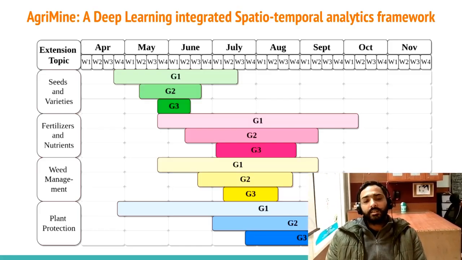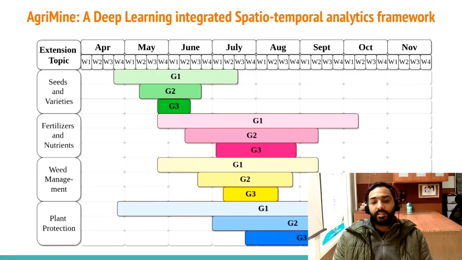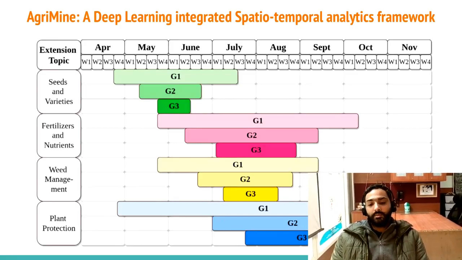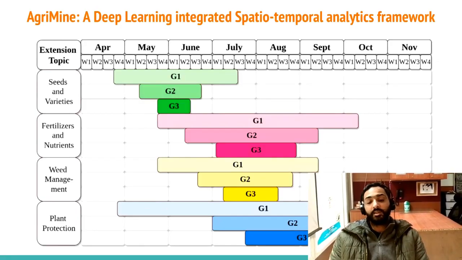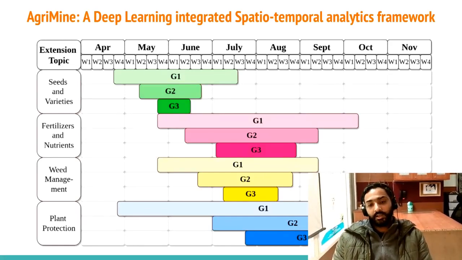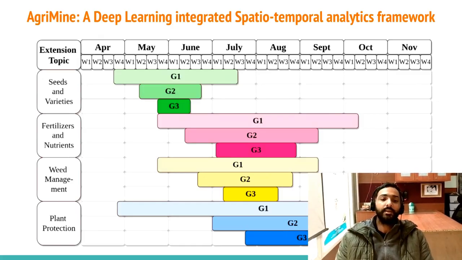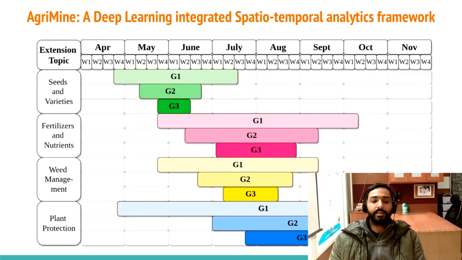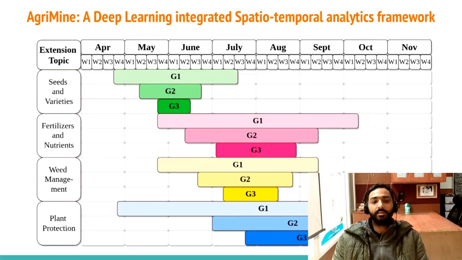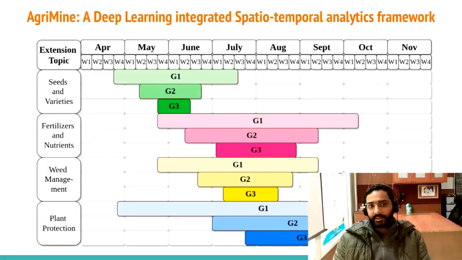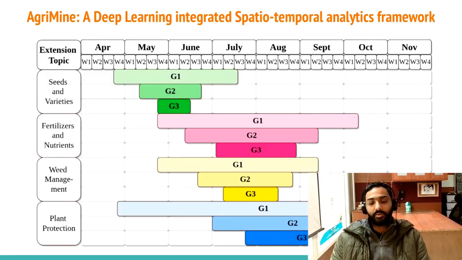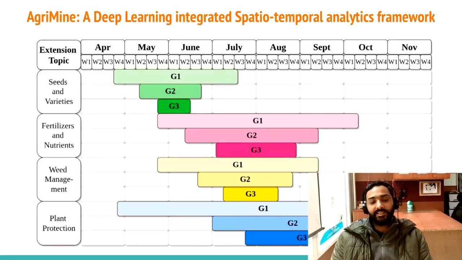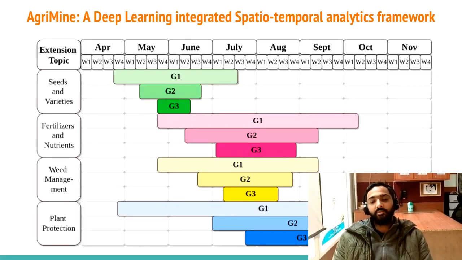The second case study gives the example of agriculture extension planning in the UP state, Uttar Pradesh, related to the rice crop. After the analysis of the KCC data, insights like this can also be given. In this Gantt chart, the x-axis represents the weekly year, because we are discussing only the rice crop, from April till November.